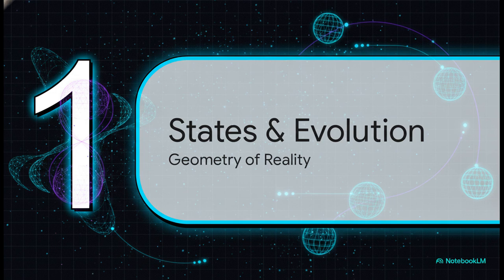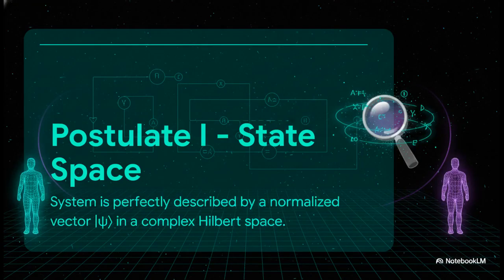We're looking at the geometry of quantum reality, basically establishing the actual physical meaning behind all that standard notation. Before we even look at the math, I want you to picture reality like this. Think of the state vector as perfect GPS coordinates for a quantum system. You know how GPS gives your exact location on Earth? Well, this unit vector in a complex Hilbert space tells you literally everything there is to know about that system.